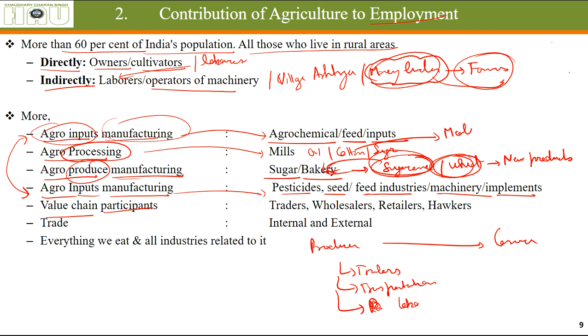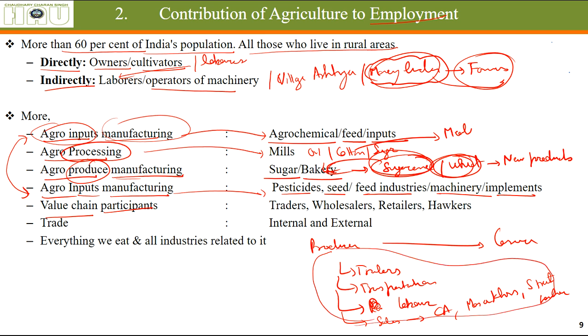Let's say the labor that is involved in the transportation, in picking, in cleaning and drying, and the salesperson, as you can see in the market, commission agents, then masakors, and then the street hawkers. See, this much employment is there because of agriculture only.